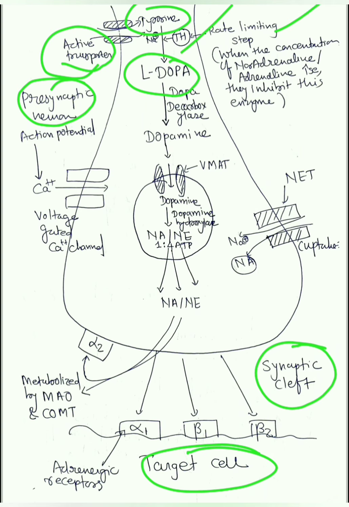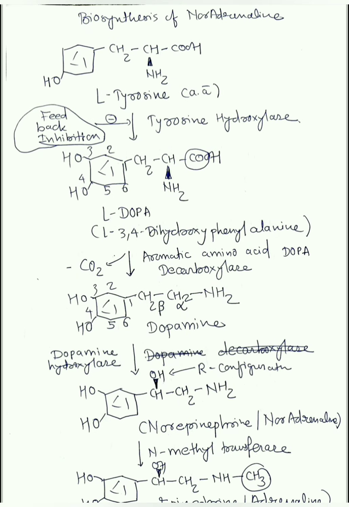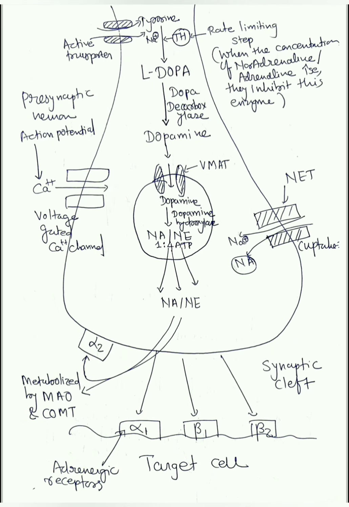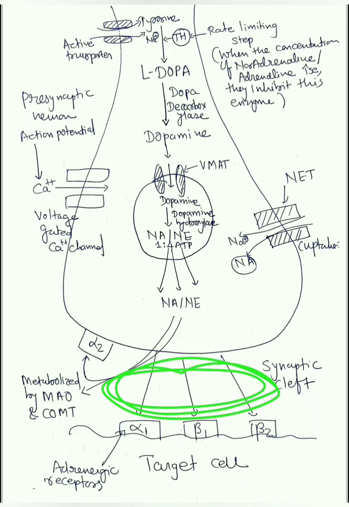This step is rate limiting step because it is inhibited by feedback inhibition. As I've said, this is nothing but feedback inhibition, means when enough quantity of noradrenaline and adrenaline is present in the synaptic cleft, they will give signal to tyrosine hydroxylase to stop for now.